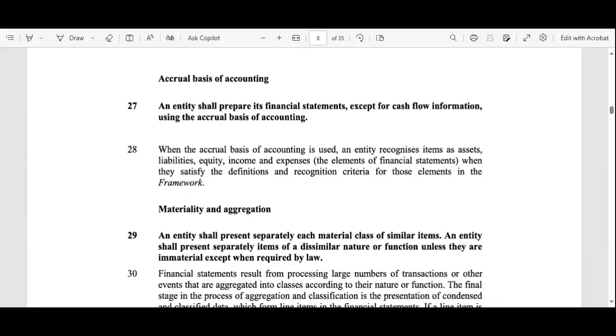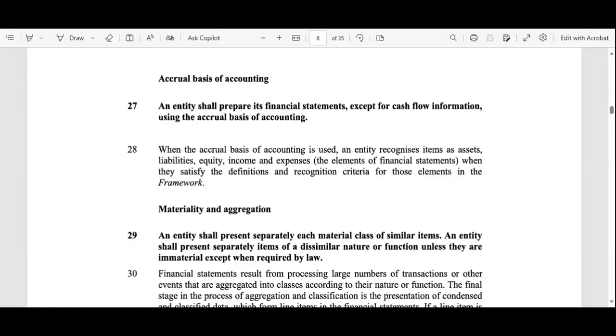That principle should be applied in the financial statements: an entity shall prepare its financial statements, except for cash flow information, using the accrual basis of accounting. That means whenever revenue is recognized or expenses are recognized, on that date only we make the entry of the transaction. When the accrual basis is used, the entity recognizes items such as assets, liabilities, equity, income and expenses. Those are the elements of the different financial statements.